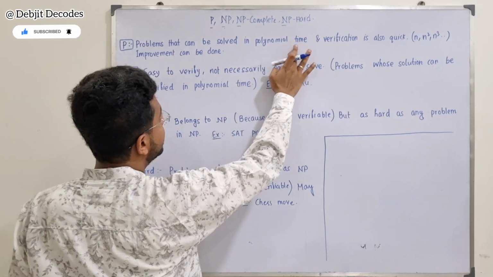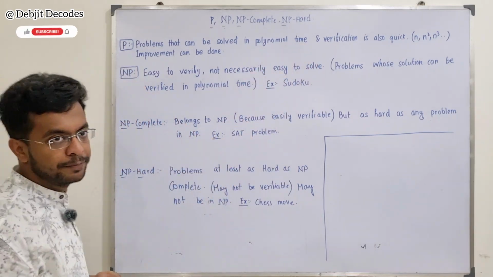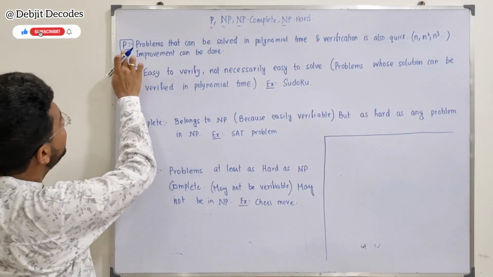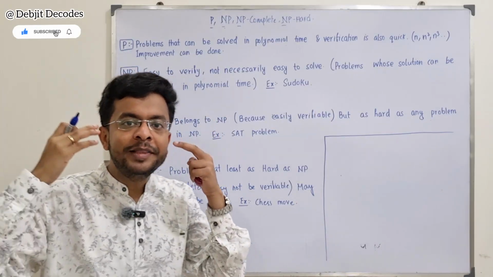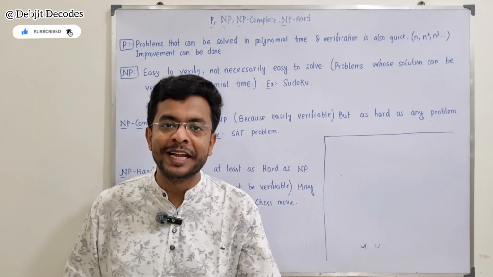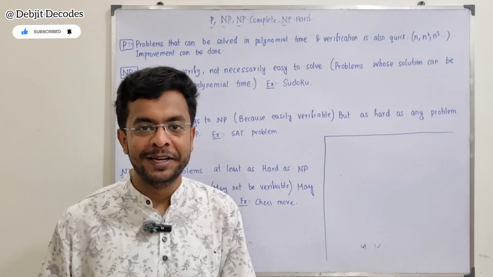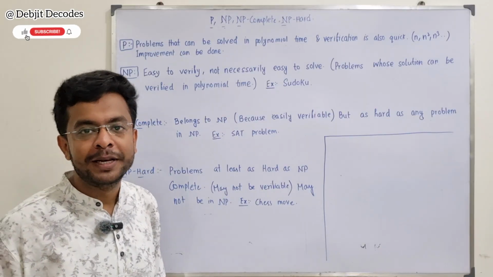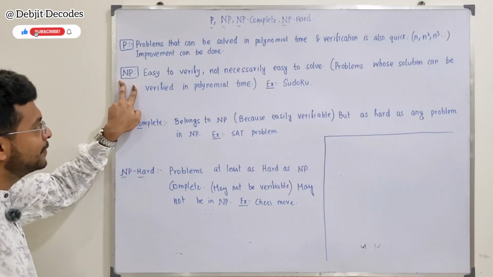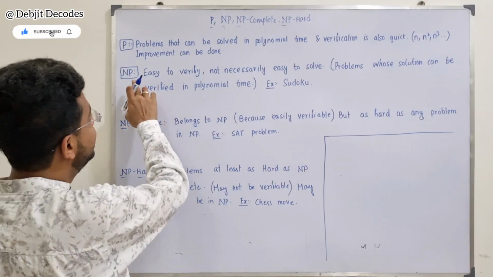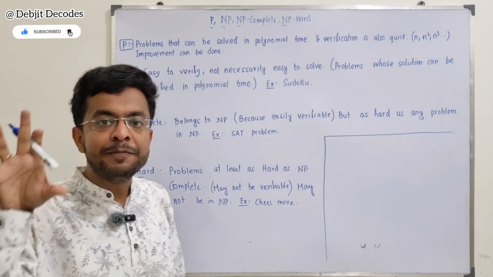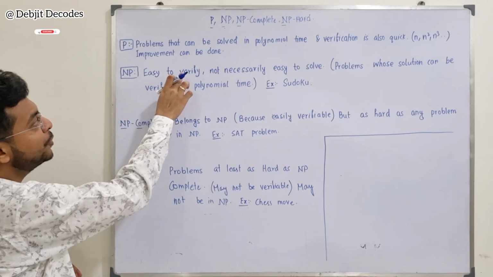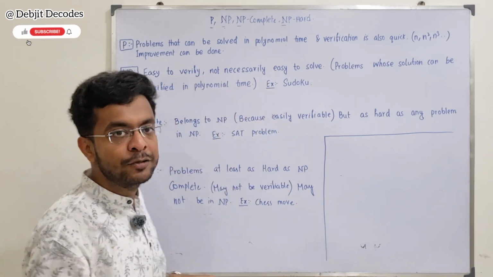Now let us come to the concept of NP. This is a very new concept, so let us understand what it is. If P stands for polynomial, the by default thing that comes to mind when we hear NP is non-polynomial. But it is not non-polynomial, it is actually non-deterministic polynomial. NP stands for non-deterministic polynomial. It says that the problems belonging to the NP class are easy to verify, not necessarily easy to solve.